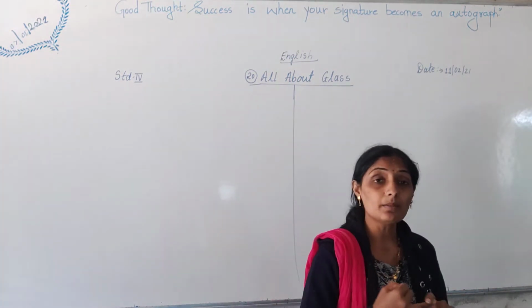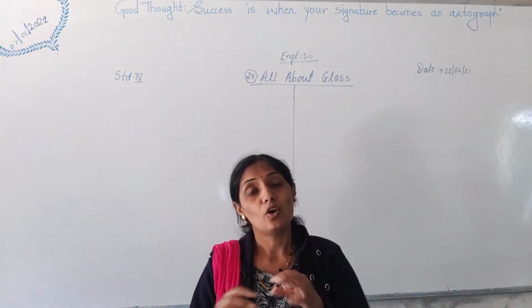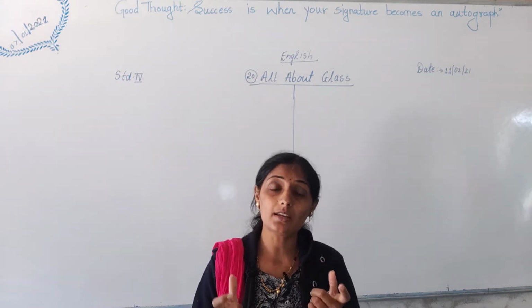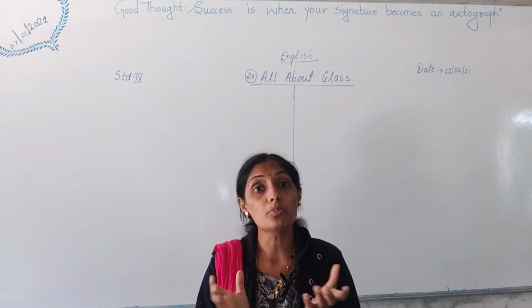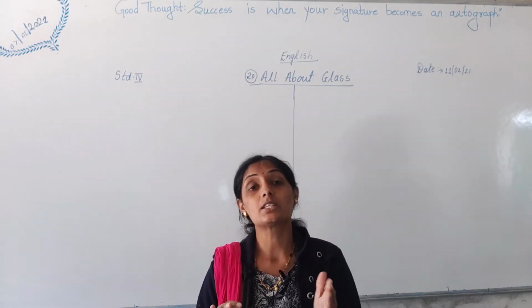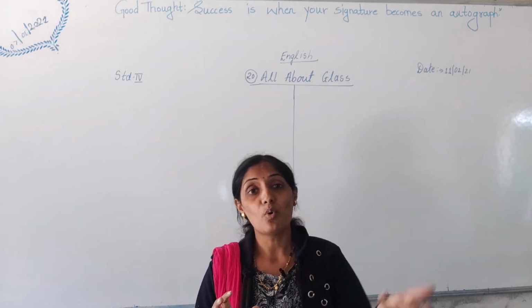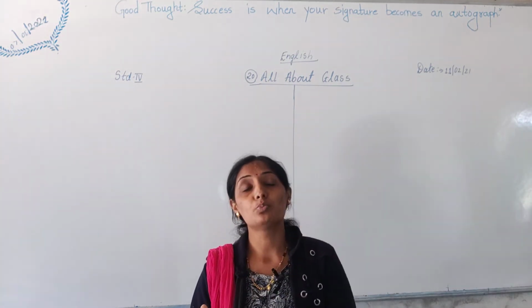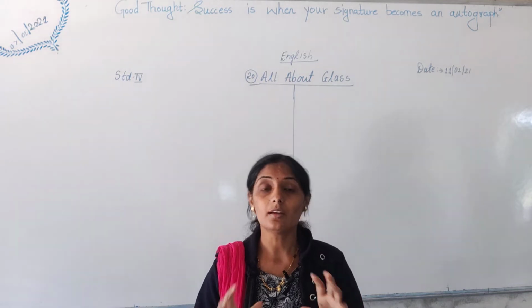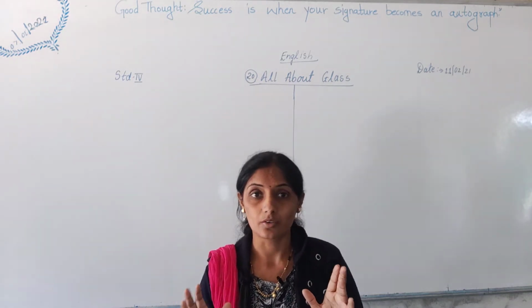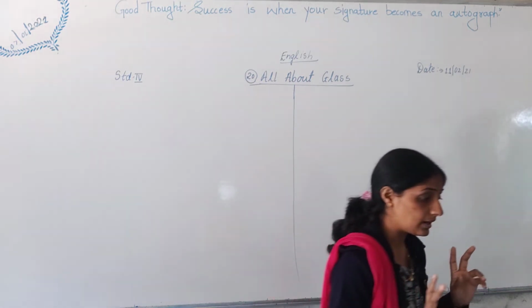It is brittle. Brittle means what? It breaks easily, or it can take shape of any container, or it can take shape of any mold when it is heated. When we heat it and then pour it into any mold, or if you pour it in any container, it takes shape of that container, okay. That is second property of the glass.